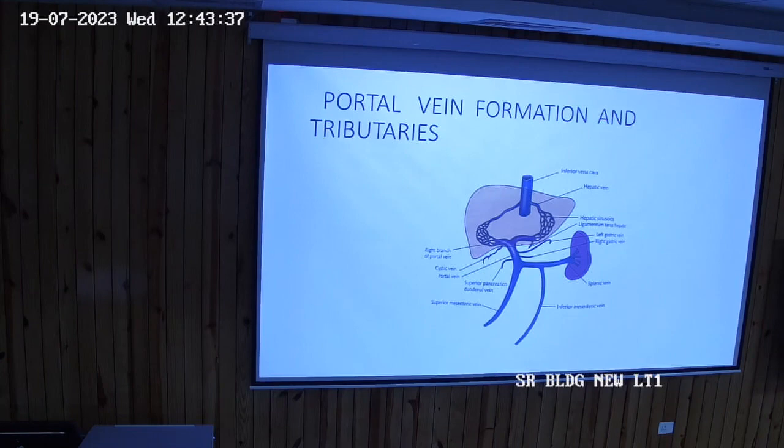एक चीज मैं बता दूं, portal vein के relation में posteriorly throughout there is one structure that is inferior vena cava. So inferior vena cava is always चाहे intraduodenal हो, supraduodenal हो या retroduodenal हो. Inferior vena cava is posterior to the portal vein. Is it clear? Okay. So let's come to the first part, which is the intraduodenal.